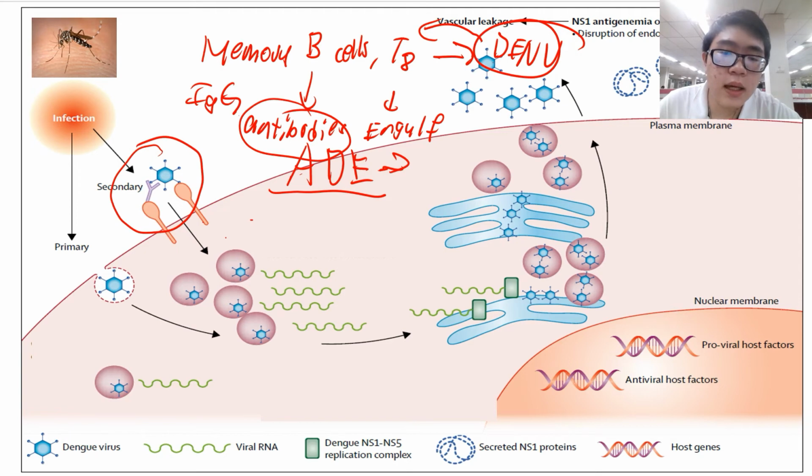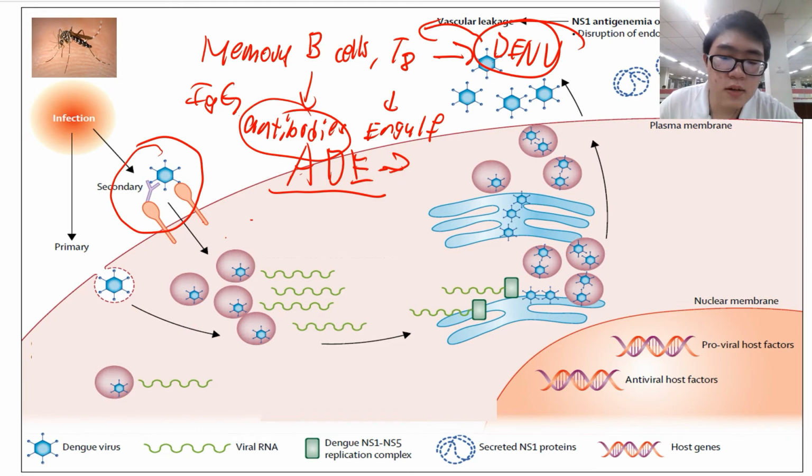Okay, but the antibody cannot neutralize the virus because they are a totally different serotype. So the antibody cannot function. It can only bind. But this binding already helps the dengue virus enter the cell more easily compared to the primary infection.